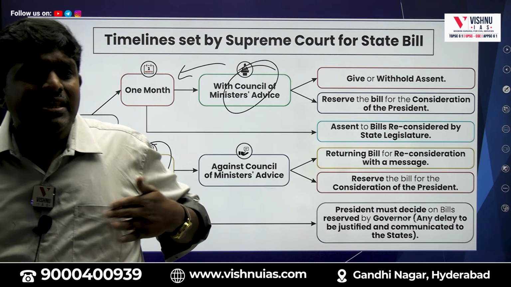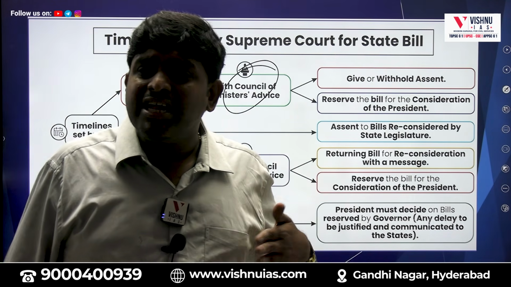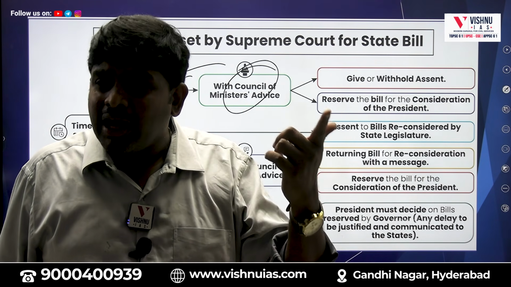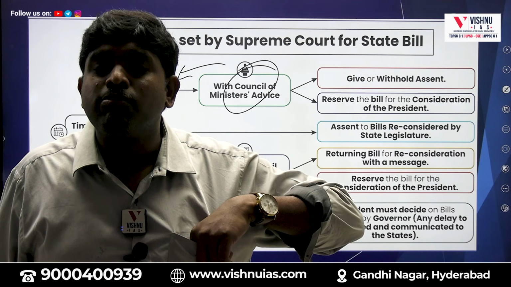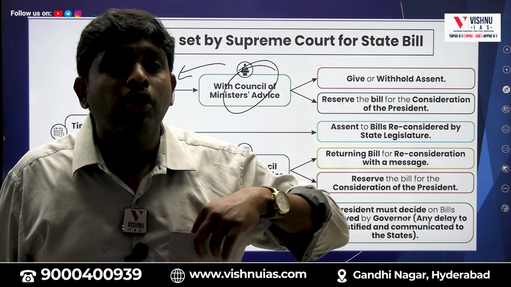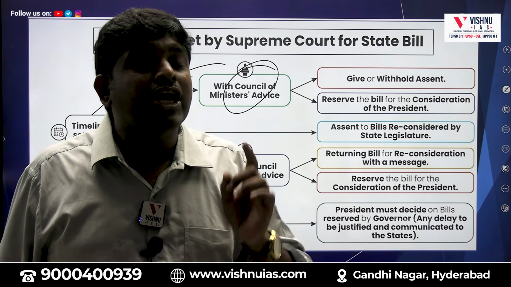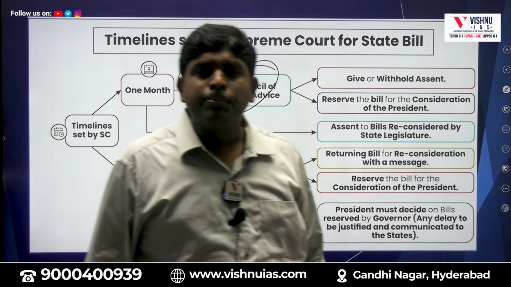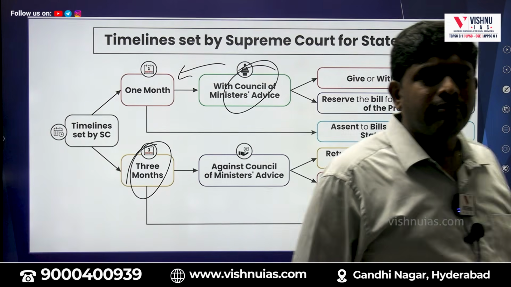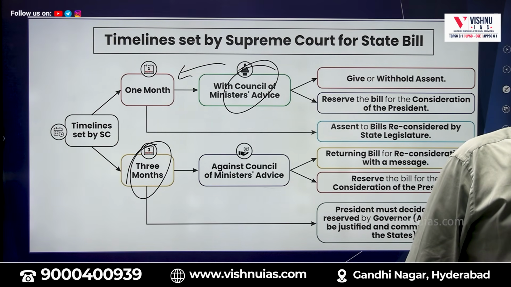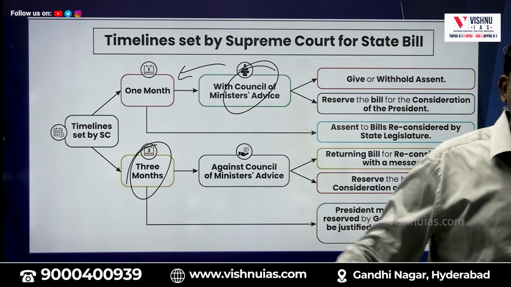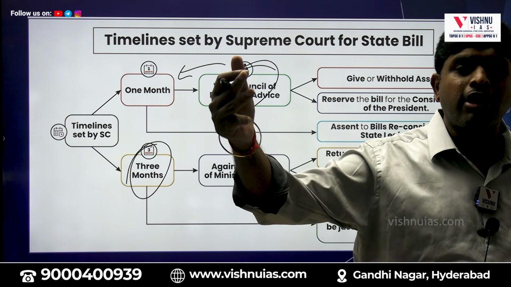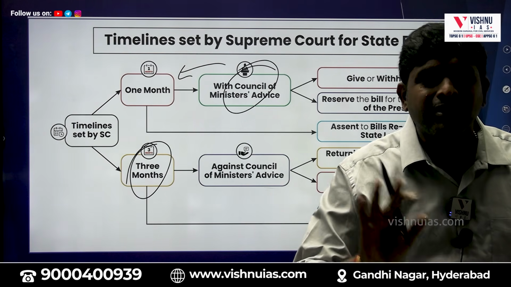So what is happening? The bill is not getting passed. The bill is not getting withdrawn. The bill is not getting returned back. The bill is not referred to the President. It is just under suspension mode. That particular veto is called what? Pocket veto. From the prelims point of view, the Supreme Court recently gave a judgment to avoid which type of veto? Absolute veto, suspensive veto, pocket veto, none of them? Pocket veto.